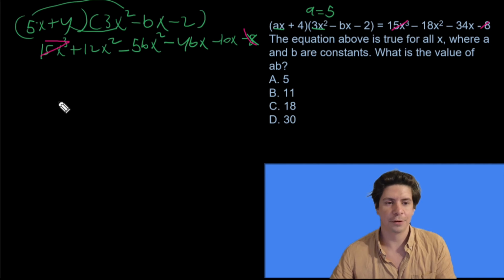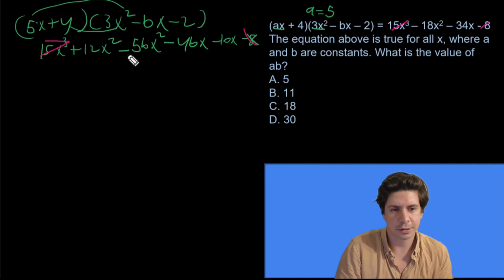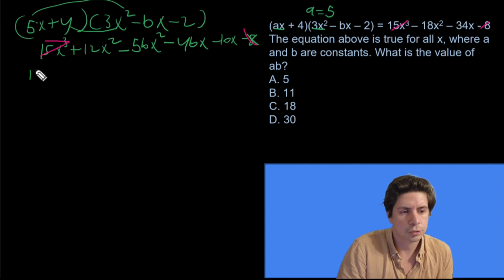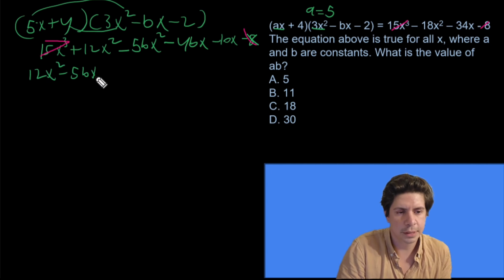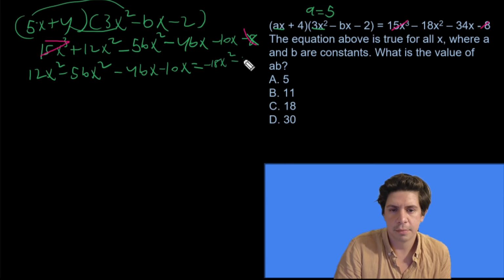So what we're left with really, and then we can combine these parts here, right? So this and this has to equal that and that. So we're going to have 12x² − 5bx² − 4bx − 10x = −18x² − 34x.